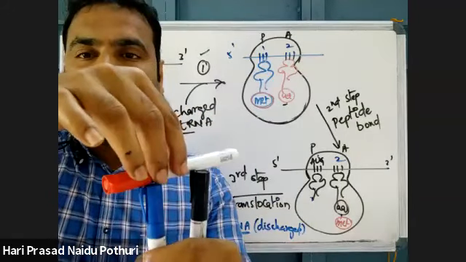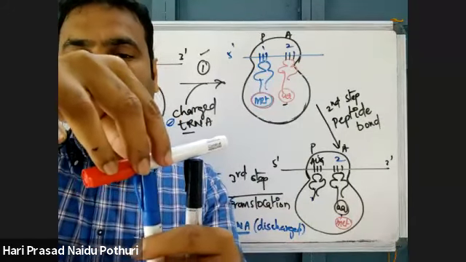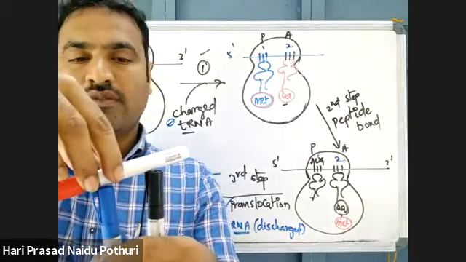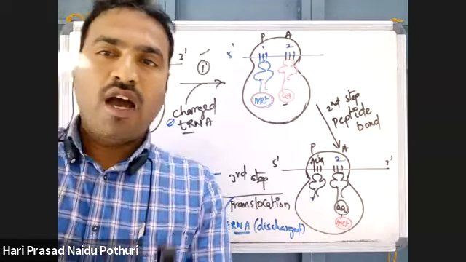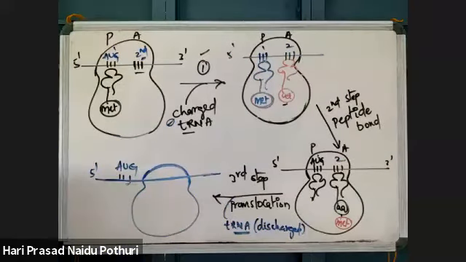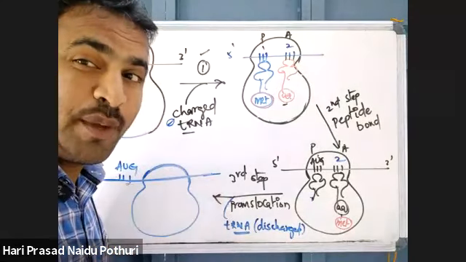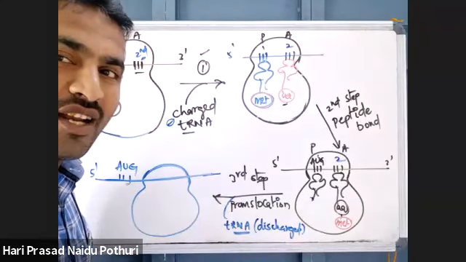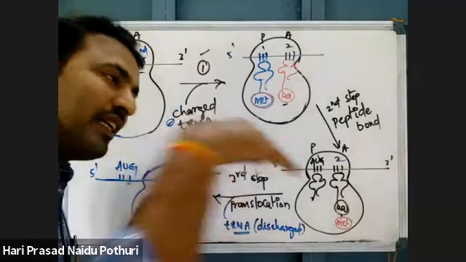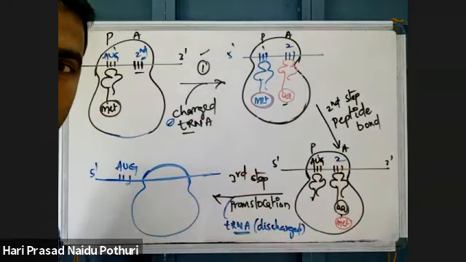As it is moving out, this AUG will come out. How is the ribosome taking tRNA? Ribosome has no membrane. As there is no membrane in ribosomes, anything can enter and come out. No problem.